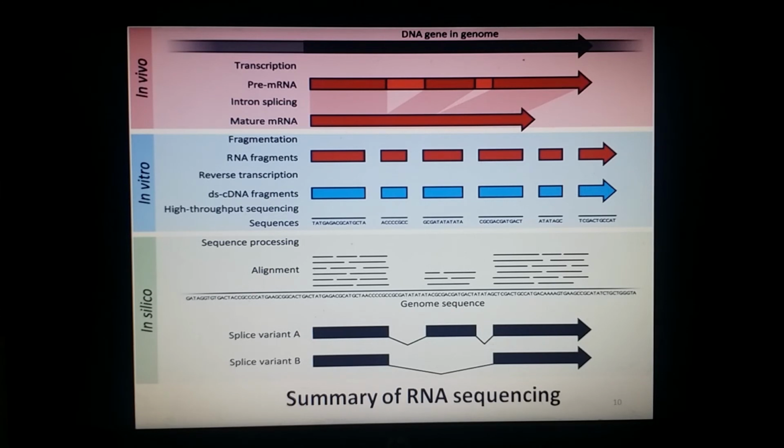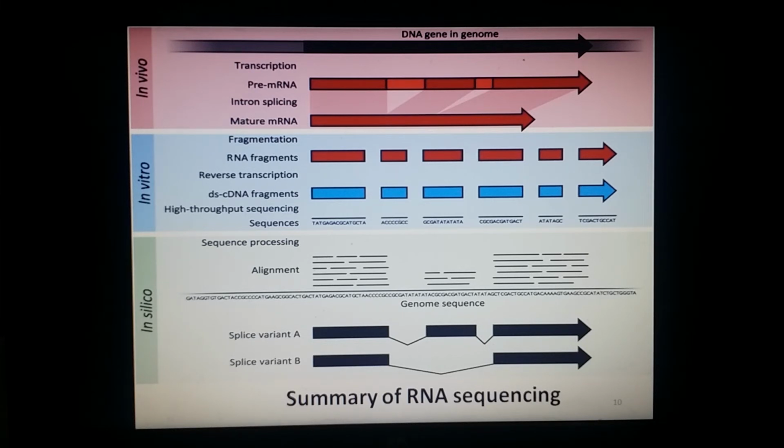In this diagram you can see the summary of RNA sequencing. The first steps are the same: the mature messenger RNA transcript is produced, then extracted from the organism. It is fragmented and then copied into stable double-stranded complementary DNA. This double-stranded complementary DNA is then sequenced using high throughput short read sequencing methods, and these reads can be aligned to a reference genome sequence to reconstruct which genome regions were being transcribed.